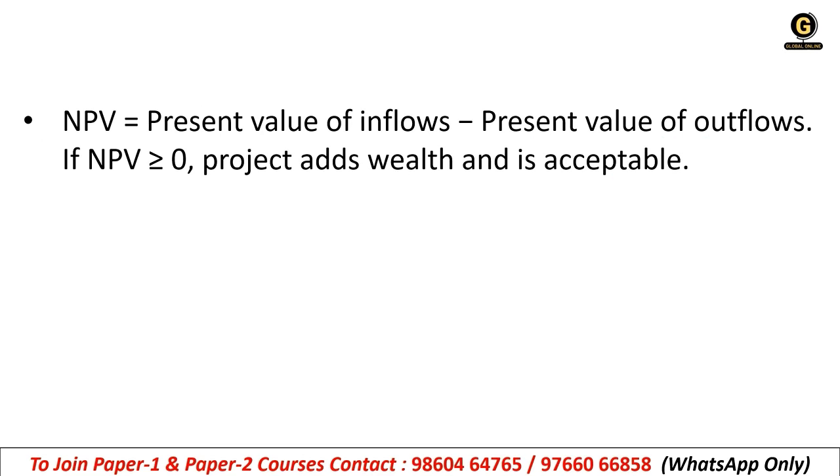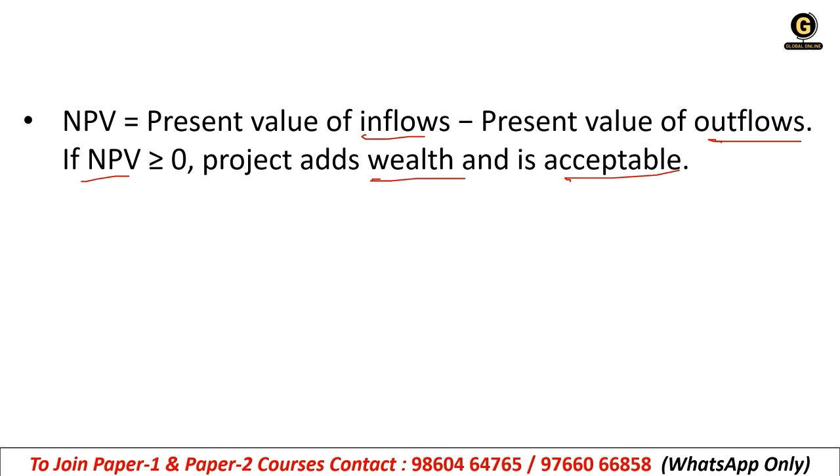Okay, NPV is present value of inflows minus present value of outflows. If NPV is greater than or equal to 0, the project adds wealth and is acceptable. Remember these formulas, how it is calculated and what the result will be.